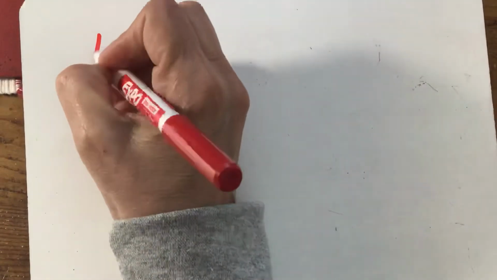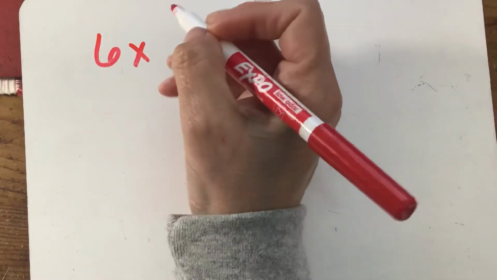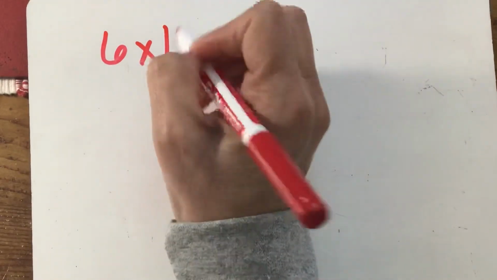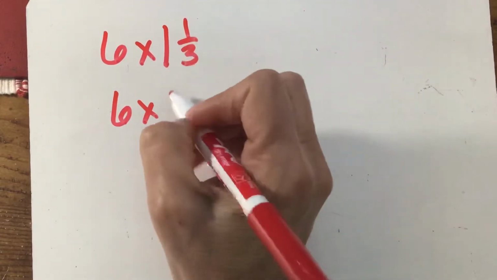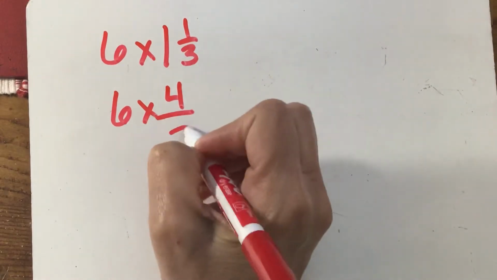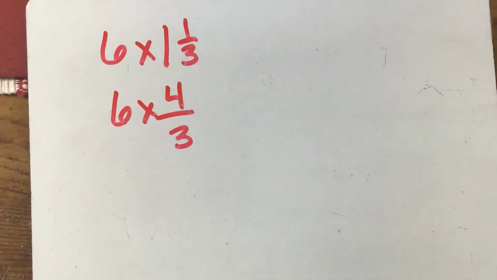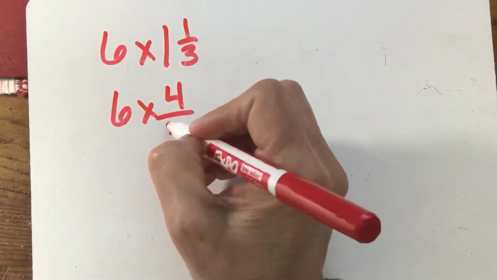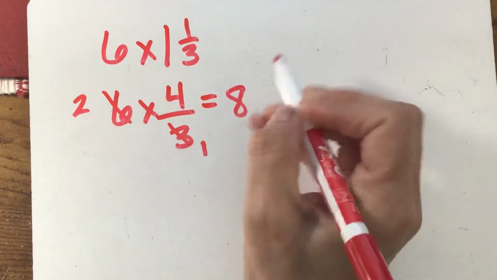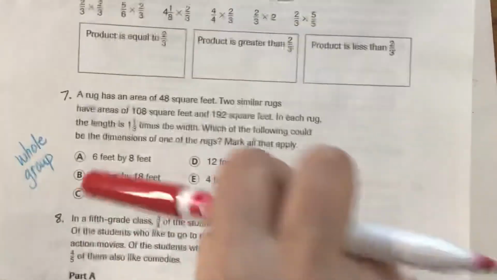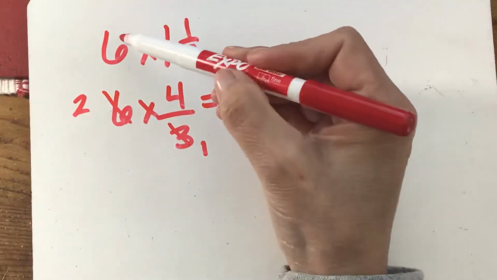So I'm going to do 6 times 1 1/3. 3 times 1 is 3, plus 1 more is 4. And I'm going to do some cross reducing here. 1 and 2. And I get 8. So A is a possibility because 6 and 8 could be the correct dimensions.